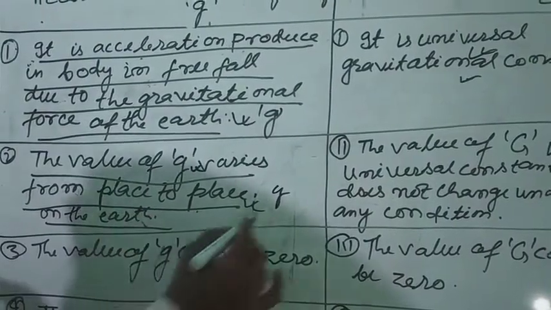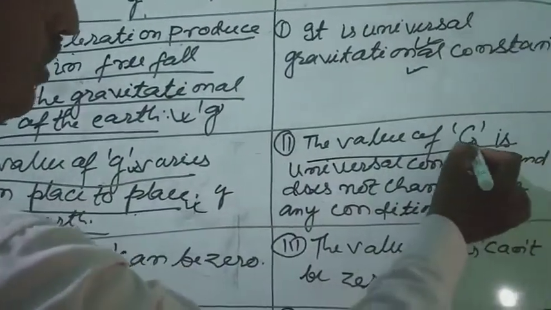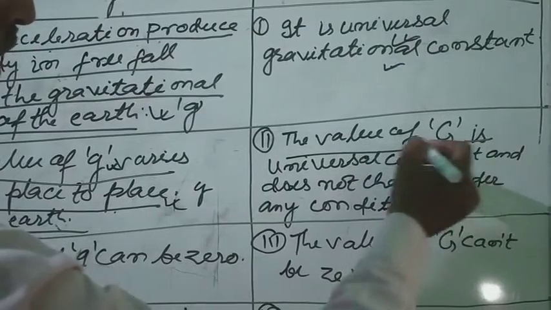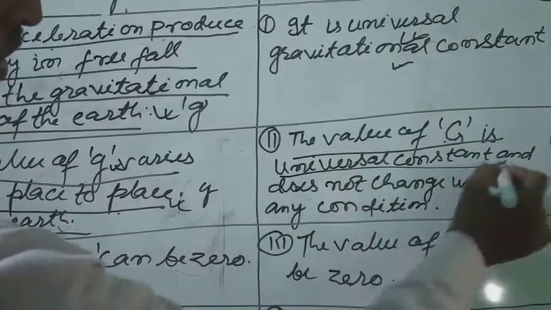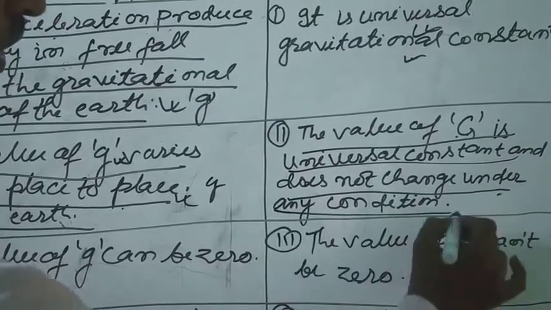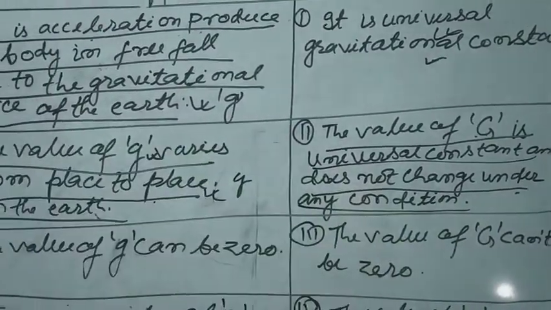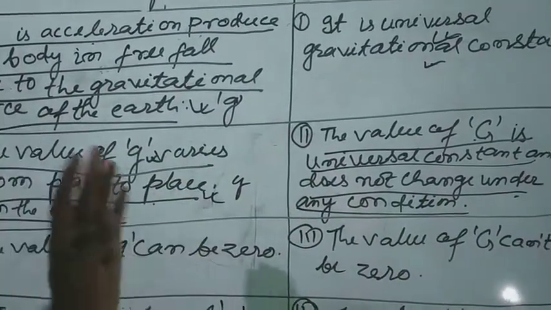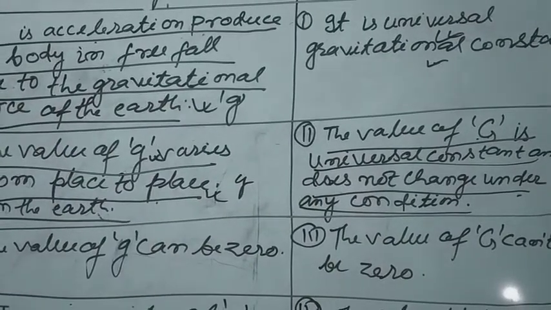But the value of capital G, universal gravitational constant, does not change under any condition. Means its value is the same at every place in the universe.